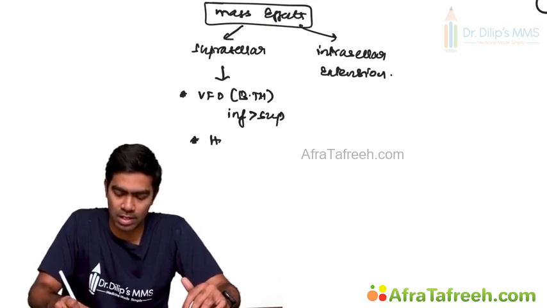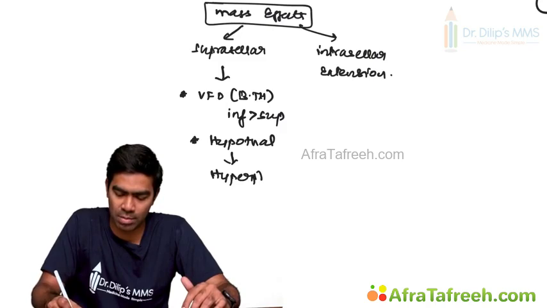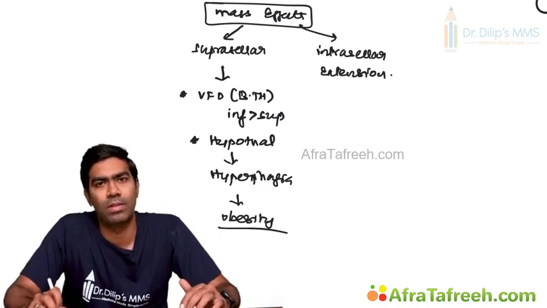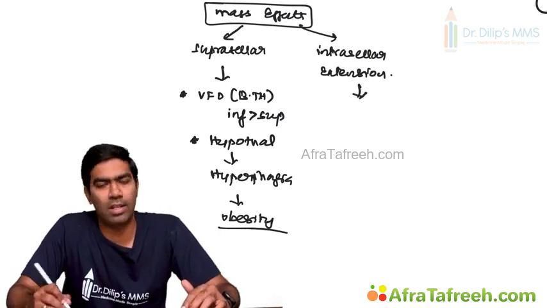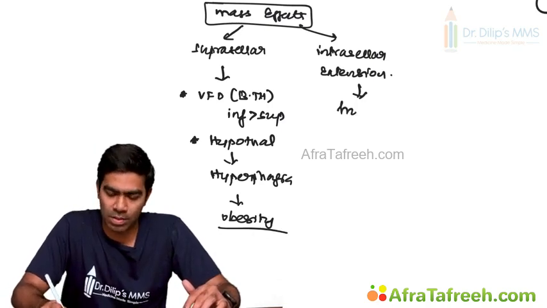And second, they can compress on the hypothalamus, which changes the eating behavior and produces hyperphagia, and because of that, severe obesity or secondary obesity. Or they can result in intrasellar extension, where they can produce hypopituitarism.